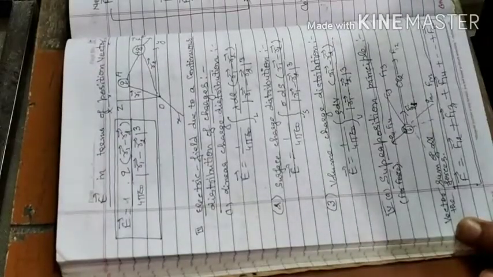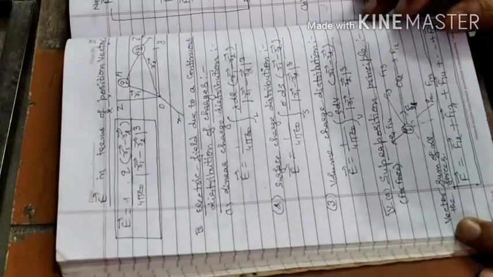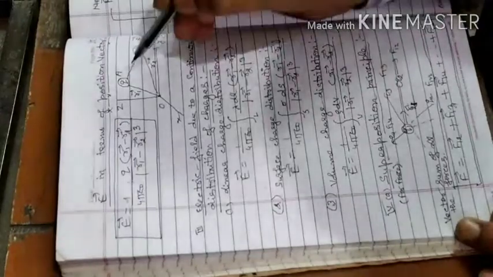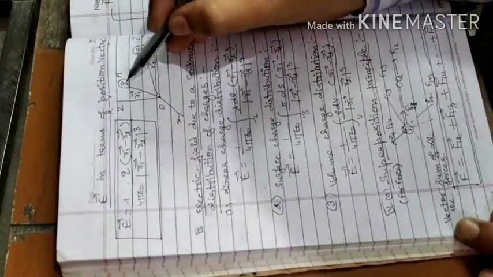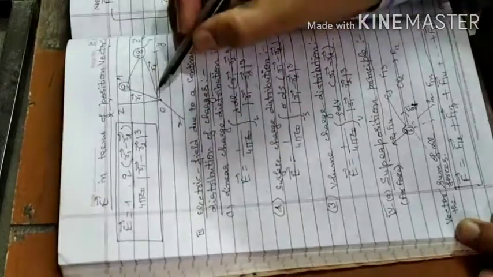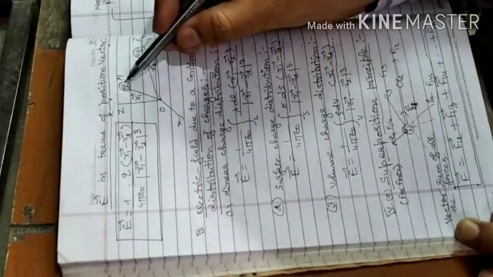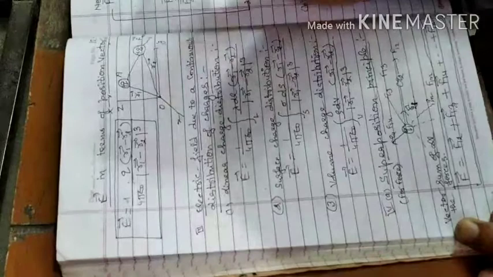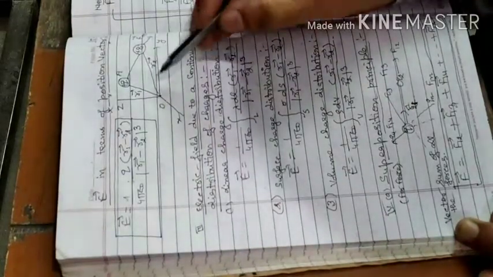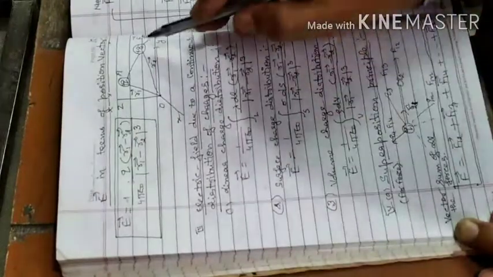Now children, if we want to write the electric field in terms of the position vector, when we are defining the position of the plus Q and plus Q0, then the position of the point charge, that is the plus Q, is R1, and the position of the plus Q0, that is the test charge, is R2.